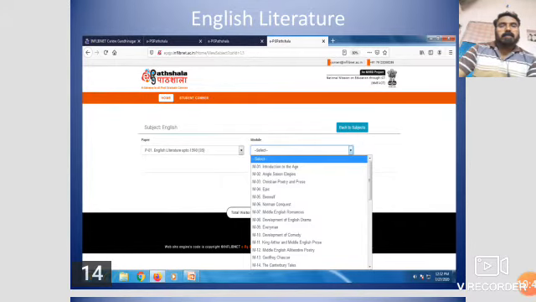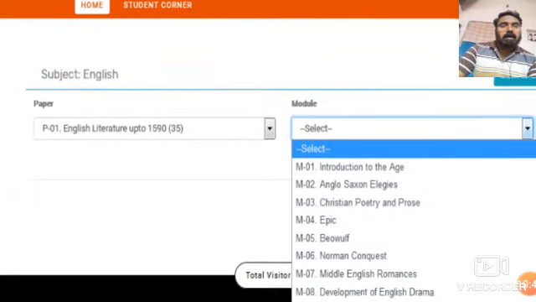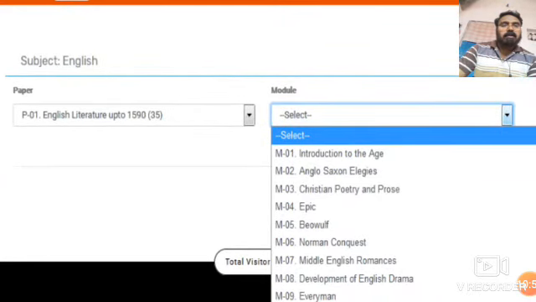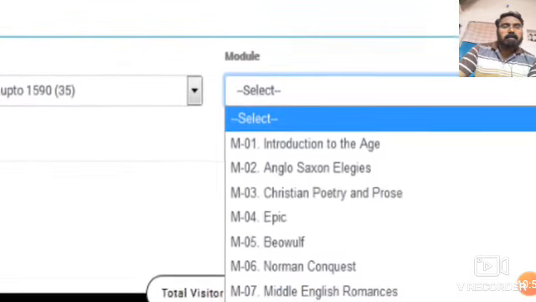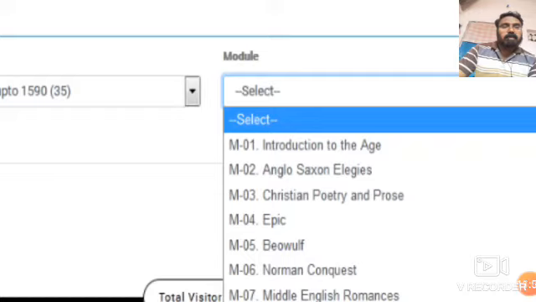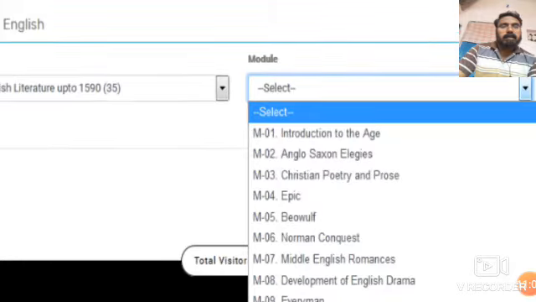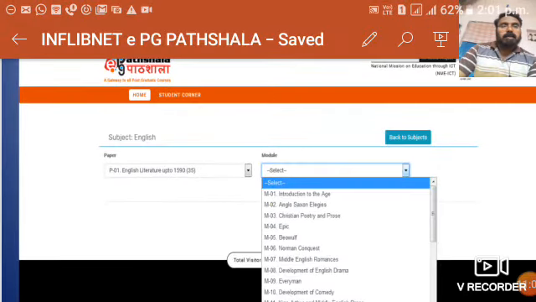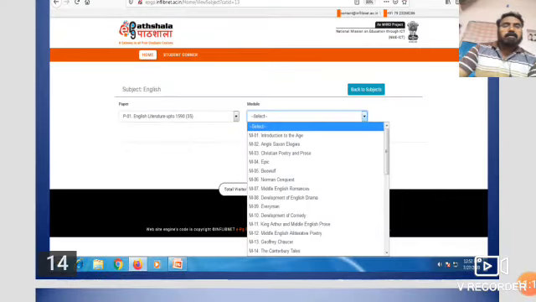Under this, you may select the first one, introduction to the age, or Anglo-Saxon and elegies, Christian poetry and prose, epic, like that. Whatever it is, you may click it and browse it. If you want the text, you may click it, or otherwise go to the self-learning portal, where recorded lectures are available. It is very much useful for English literature students and other science, arts, humanities students.